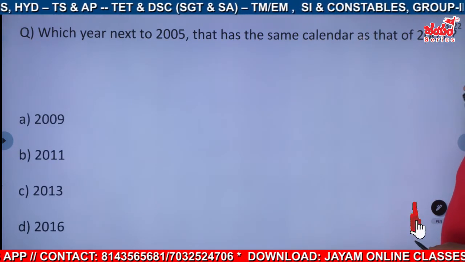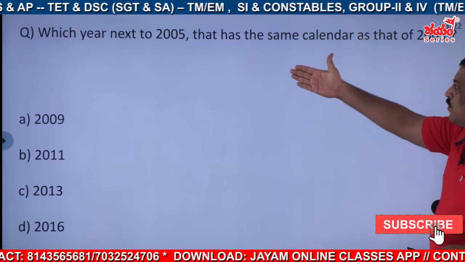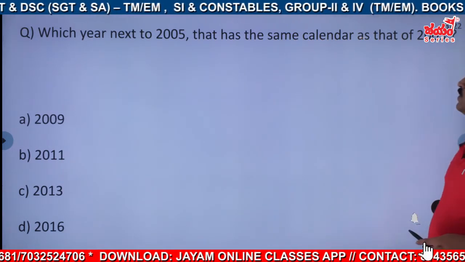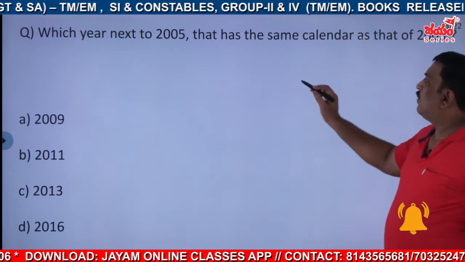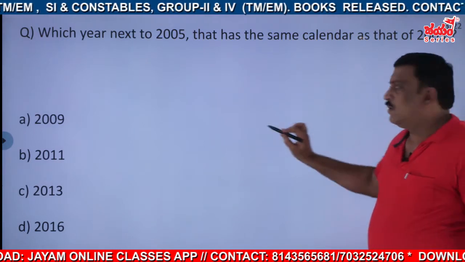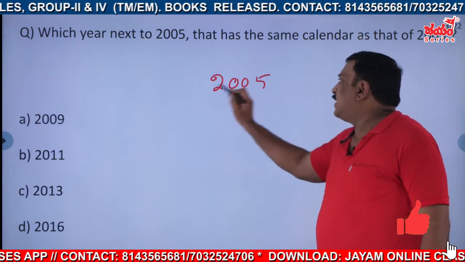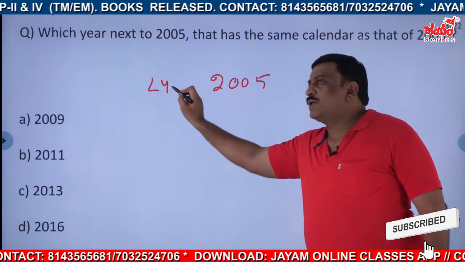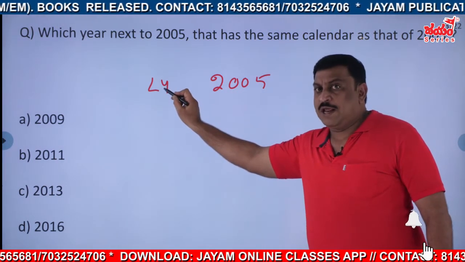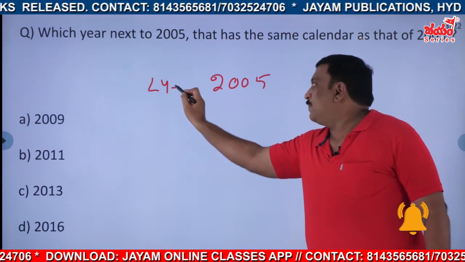Okay, you try this one. First of all, you try the first. It is a previous question only. Which year next to 2005 has the same calendar as that of 2005? So 2005 is how many years after leap year? Leap year plus 3. No, leap year plus 1. Okay, leap year plus 1.